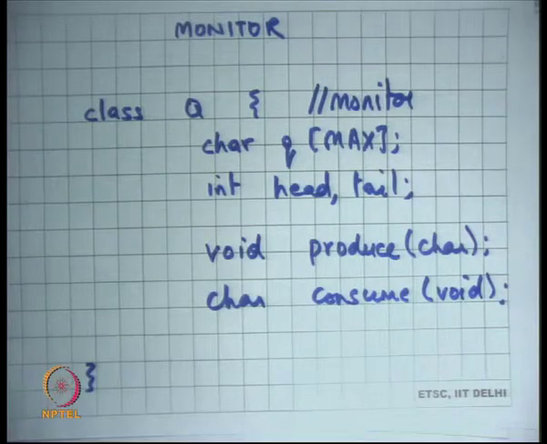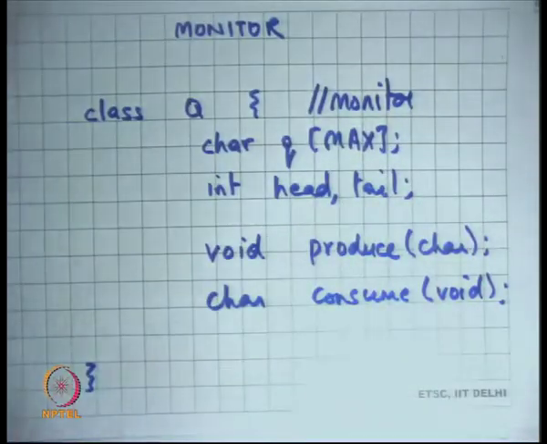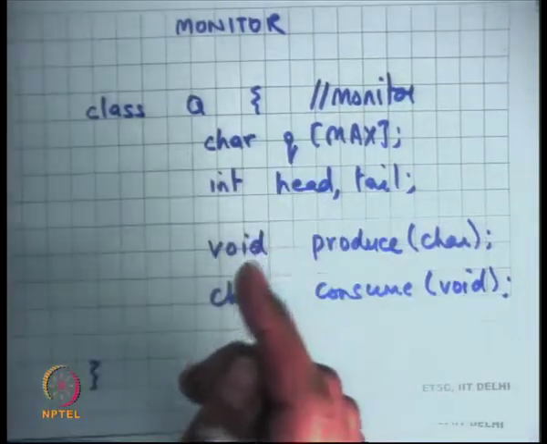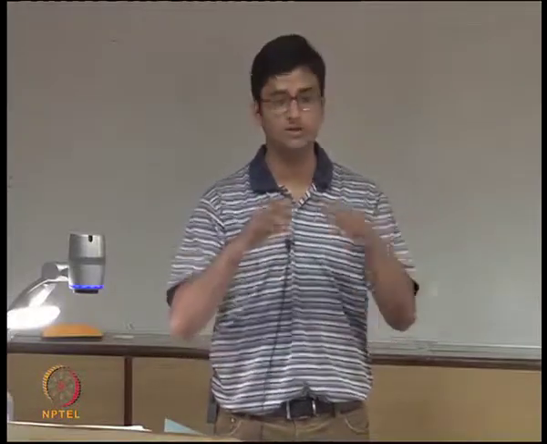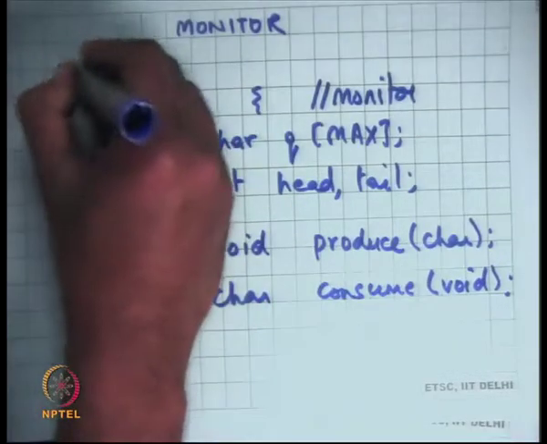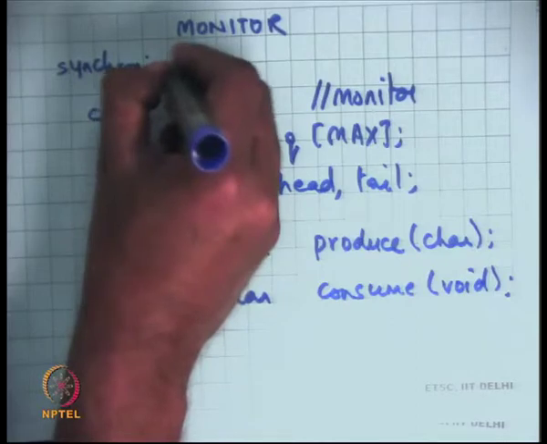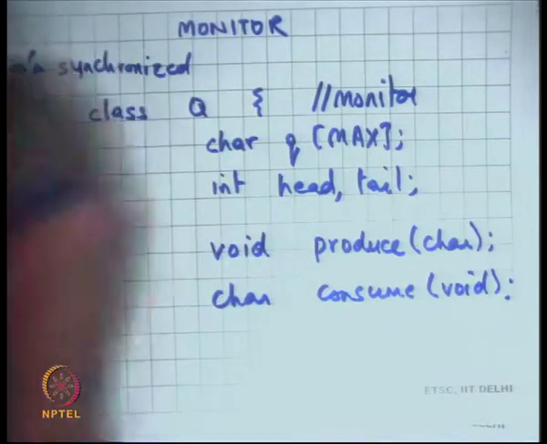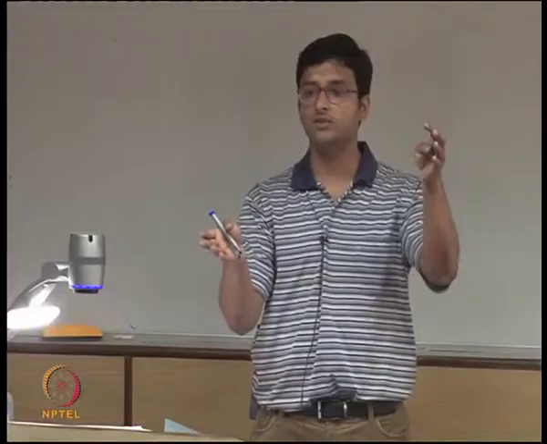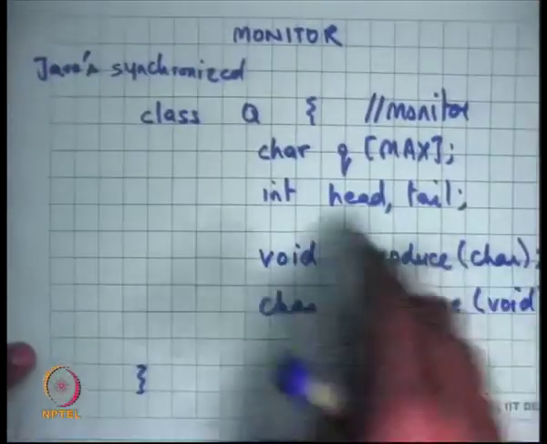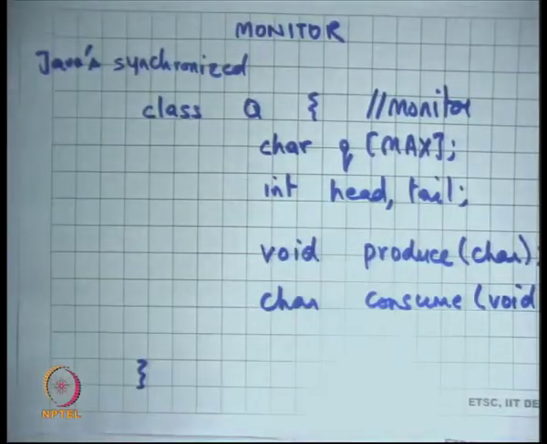All right. So for example, I could have implemented my producer consumer queue example using a monitor. Some languages support monitors. C does not support a monitor, but Java does. There is a keyword called synchronized in Java, which allows you to say that this area needs to be mutually exclusive. It's the compiler which will ensure that things are mutually exclusive for you.